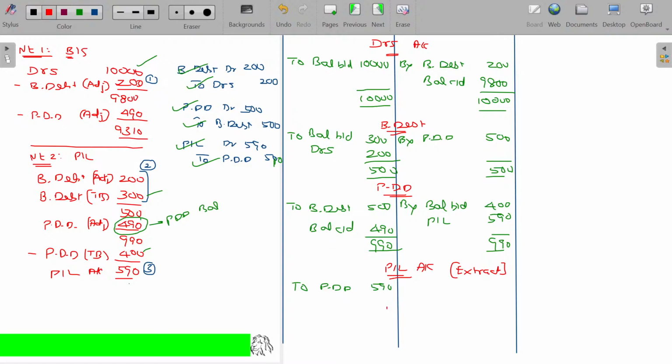Now, how will this appear in the balance sheet, sir? In balance sheet, we have the debtors balance in the debit side. Balance brought down appears in the debit side, means that account is debit balance, not carried on. Carried on is in the credit side, brought down appears in the debit side. So, debtors 9,800. Bad debt account is closed, nowhere now it will appear. PDD has a balance of 490, which is in the credit side, so it should be subtracted from here, 490. So the debtors now appear in the balance sheet being 9,310. Clear? Hope now you'll be able to understand this logic. Yes, come on, make a note of it.